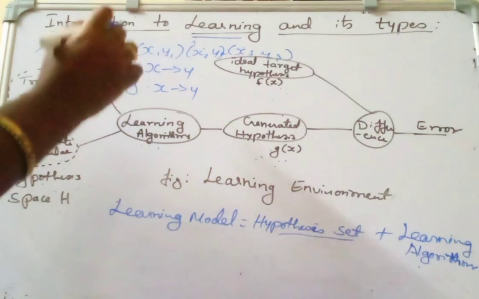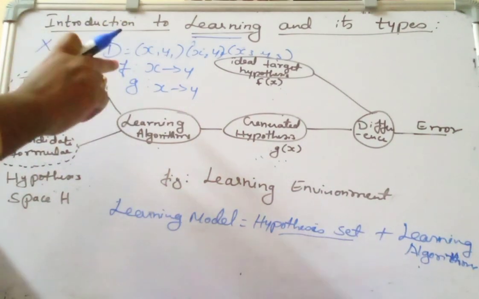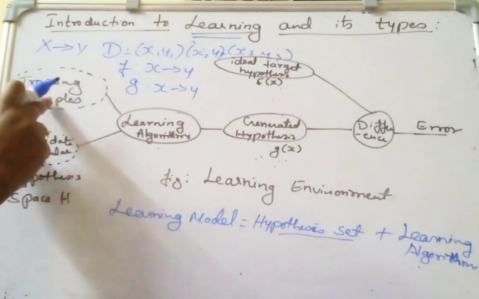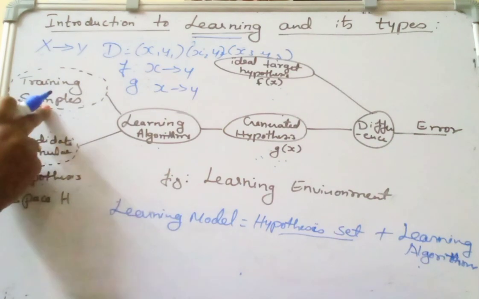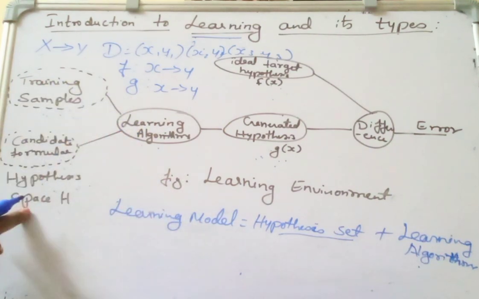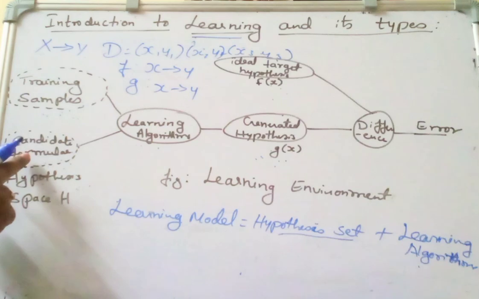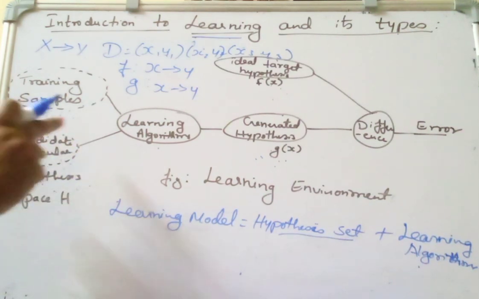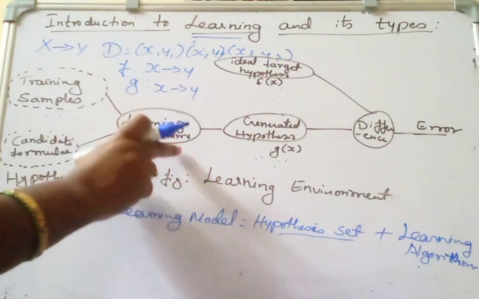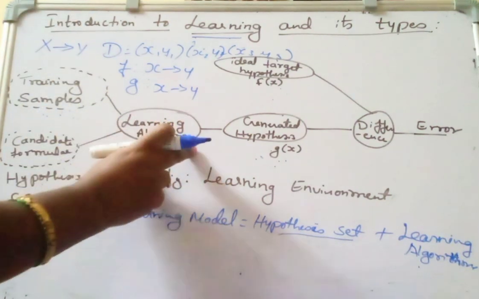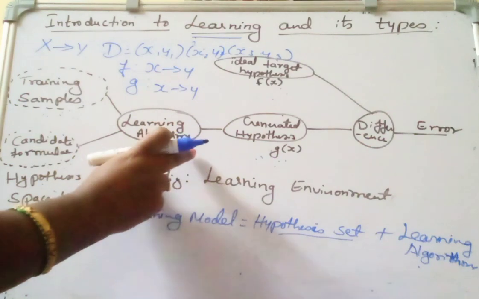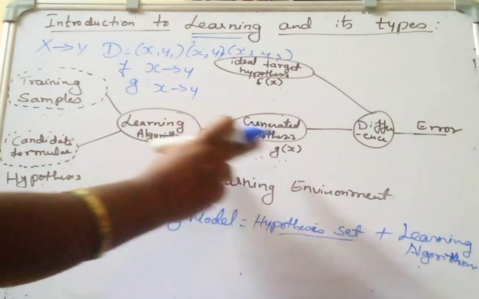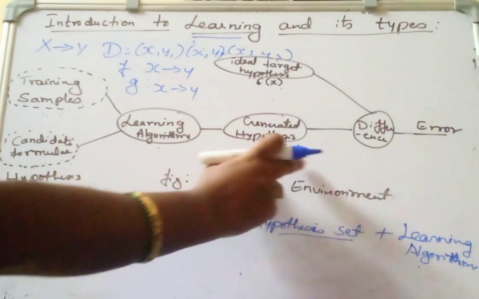So when we map the input space to the output space, the objective of this learning system is to learn from these samples with the help of the hypothesis, that is, the candidate formulae, a set of formulas representing the set of hypotheses that make the model learn. The learning algorithms can be supervised, unsupervised, or reinforcement algorithms, which you can use to generate some hypothesis g of x.